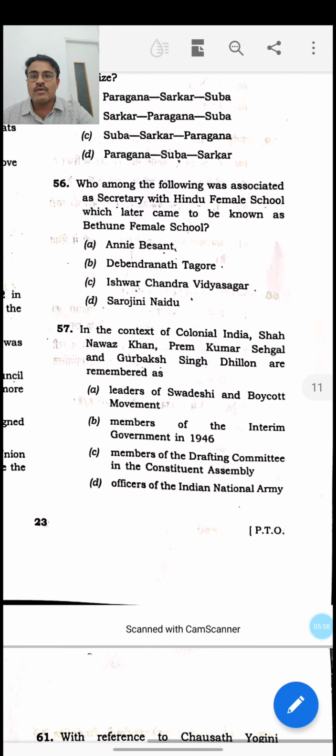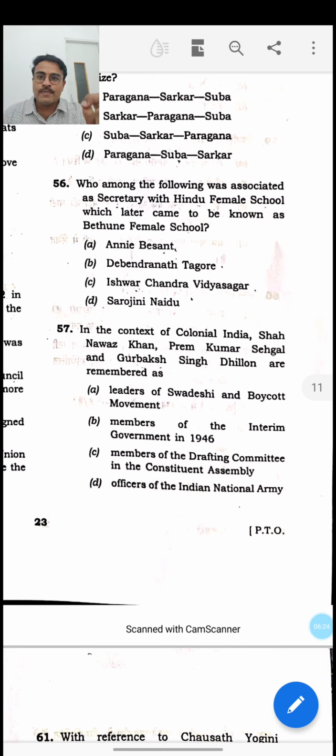Then, who among the following was associated as secretary with the Hindu Female School, which later came to be known as the Bethune Female School? See, India's first girls' school was established by Drinkwater Bethune. It was initially called the Hindu Female School, and it was established in 1848. One prominent Indian personality, Ishwar Chandra Vidyasagar, is associated as a secretary to this Hindu Female School.